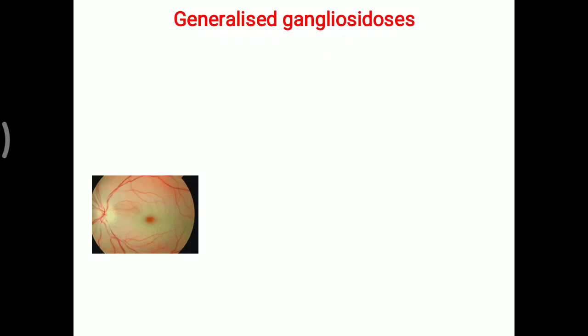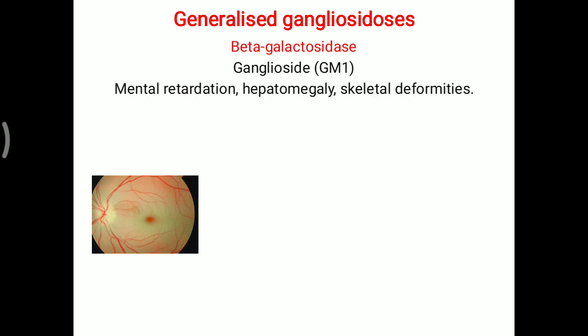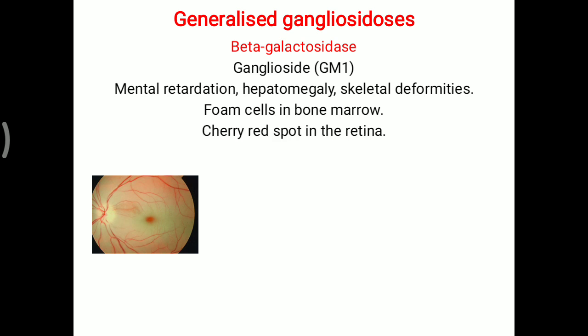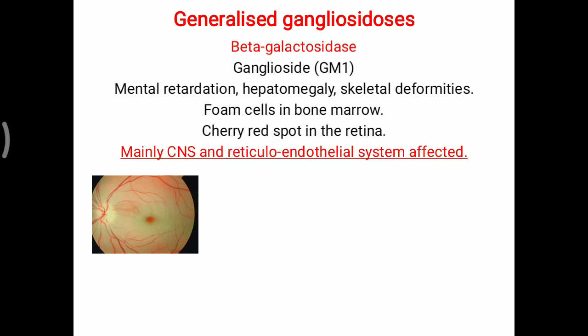Now one more, that is generalized gangliosidosis. It is the same beta galactosidase enzyme deficiency, but here predominantly ganglioside GM1 is affected. Same mental retardation, hepatomegaly and skeletal deformity are seen. Foam cells are found in the bone marrow, and there is a cherry red spot in the retina. Mainly the CNS and reticuloendothelial system are affected in generalized gangliosidosis, again due to beta galactosidase enzyme deficiency.